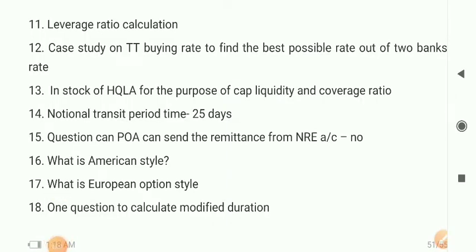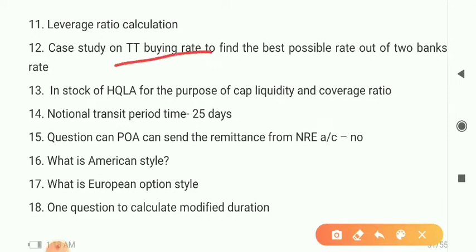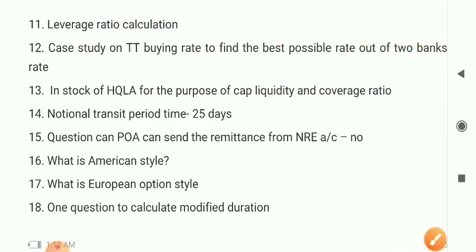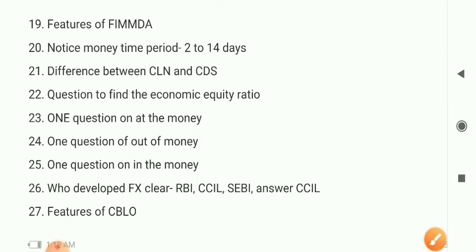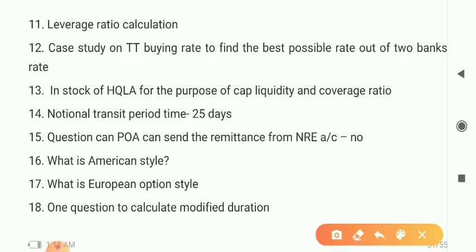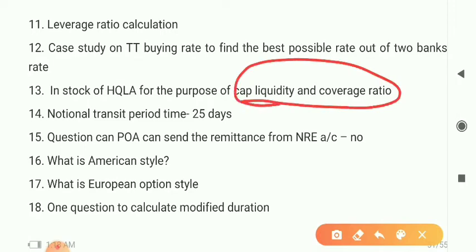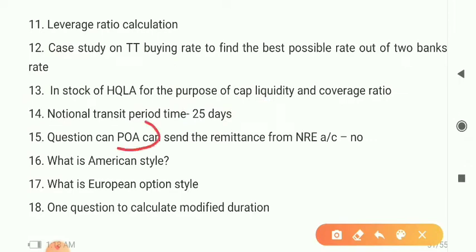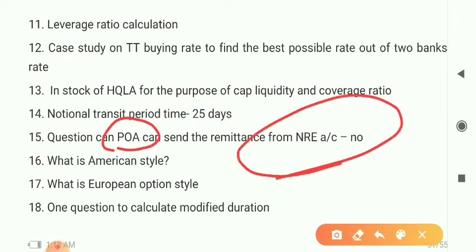So next, another one that came up was TT buying rate, to find the best possible rate out of the two. What is TT buying rate, and bill buying and bill selling rates, right? So next, in stocks, purpose of cap liquidity, coverage ratio, right? So next, notional transit period, that is NTP, how much is it? That is 25 days, right? So a question on POA, power of attorney: can a power of attorney send the remittance from an NRE account? That will be the answer, no.